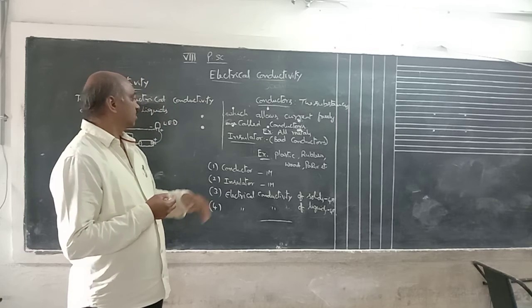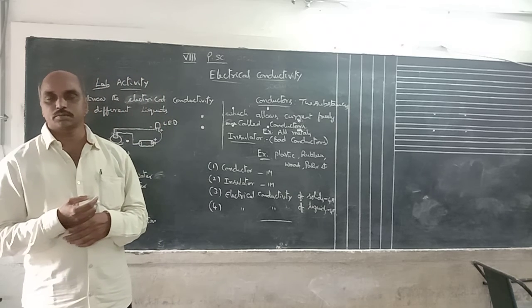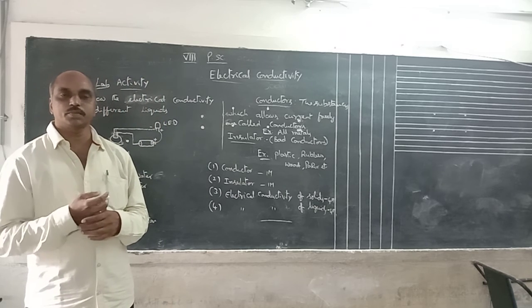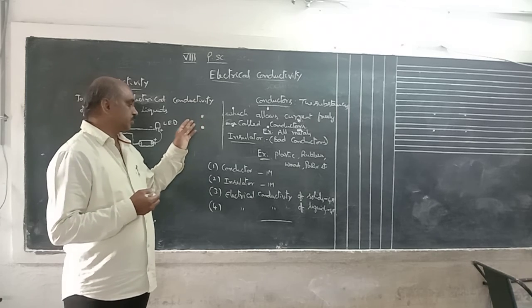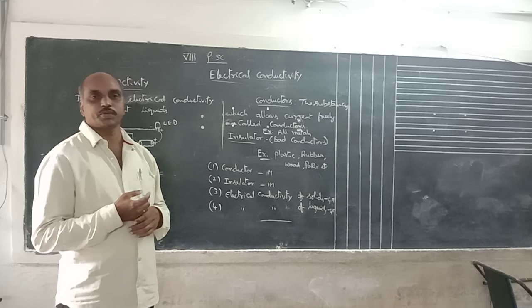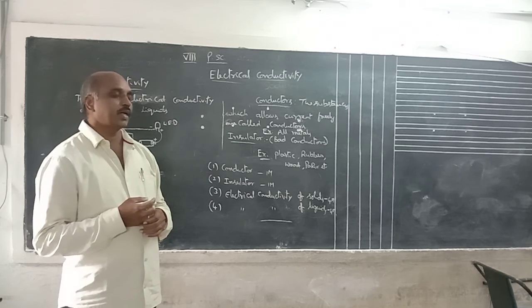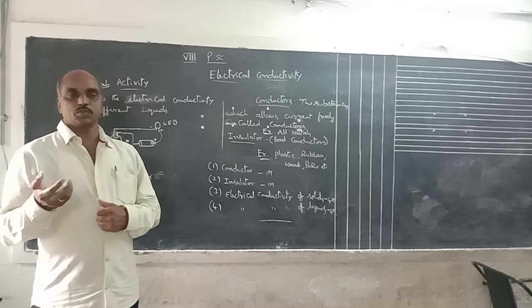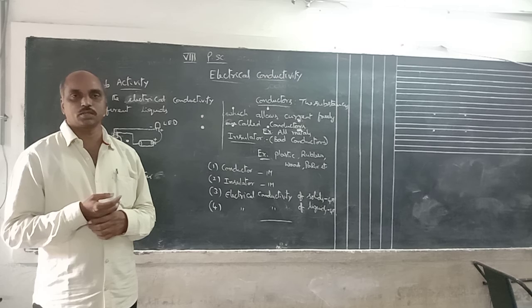We give some gap on the wooden board and two terminals are there. The two terminals are connected to the battery and bulb. We will complete the gap by using different solids, that means by using a comb or an iron nail. Suppose it is a conductor, then only the bulb will glow. Otherwise, the bulb does not glow.